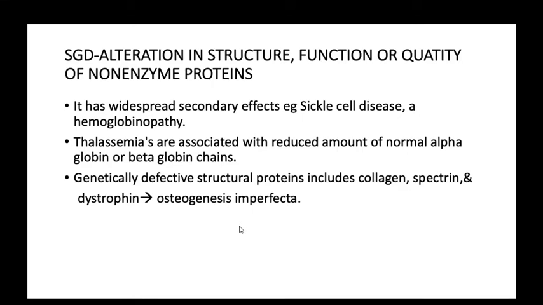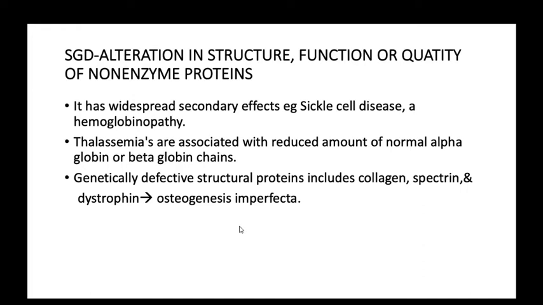Which chain is absent in beta thalassemia? Ma'am, in beta thalassemia there is a frame shift mutation, and that leads to either decreased production or complete absence of production of the chain. There is no deletion of the allele, but in alpha thalassemia there is deletion of the gene or the allele, which leads to decreased production of alpha chains. Okay, the mutation is fine, a frame shift or point mutation in beta thalassemia. But by name, alpha thalassemia reduces alpha chain synthesis, and beta thalassemia reduces beta chain synthesis.